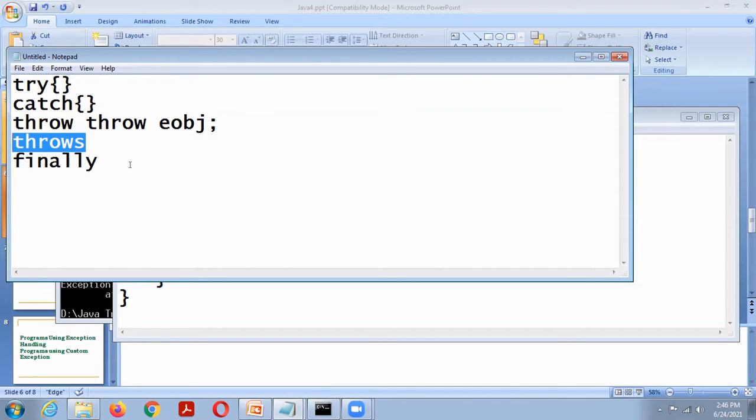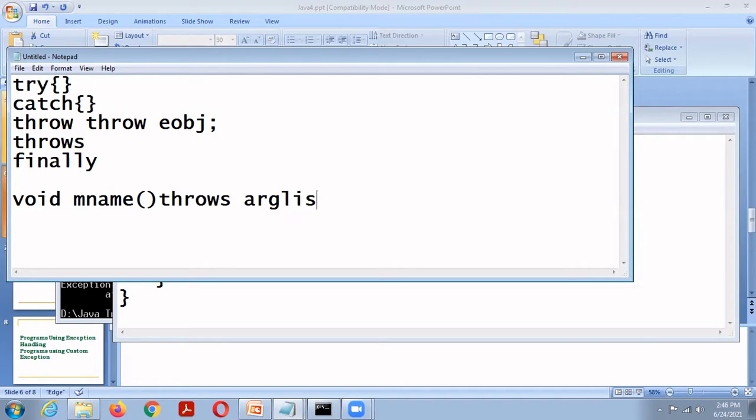That is, void, the return type, then method name, throws, exception list, not argument list.